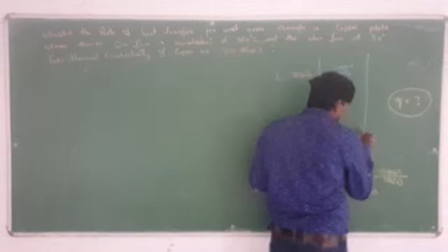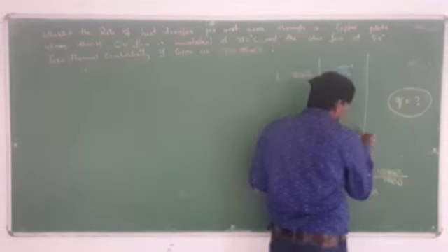Here 350 is above, so 50 degrees should be less. So this one is T2. T2 is equal to 50 degrees centigrade. This is T1 and that one is T2. Higher temperature you always have to assume as T1 and the lower temperature you have to assume as T2.